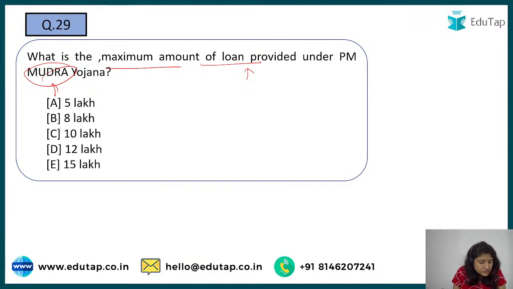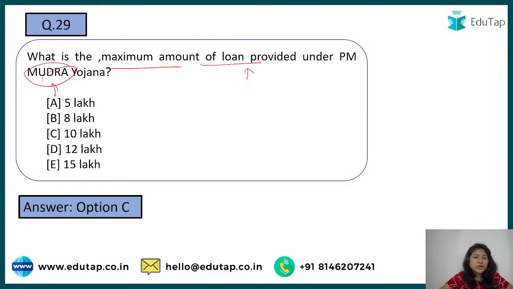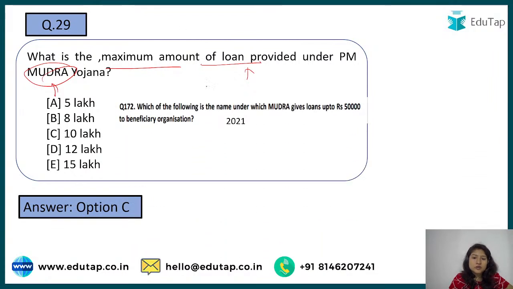So Vishal comes up, and Madhur, they come up and they say 10 lakh. Yes, so you are right. I'm not contradicting you. 10 lakh, that is the right answer. And here I also want to tell you that last year also this scheme was asked in your examination.